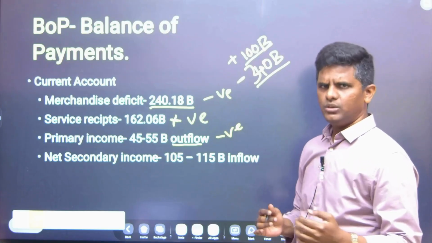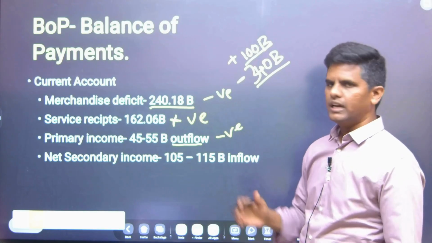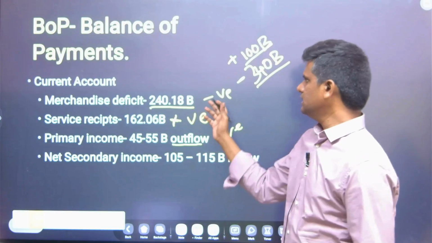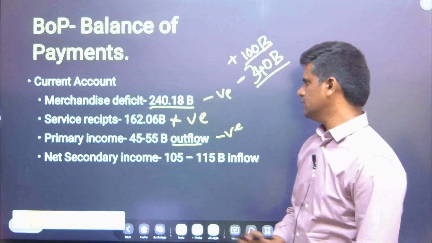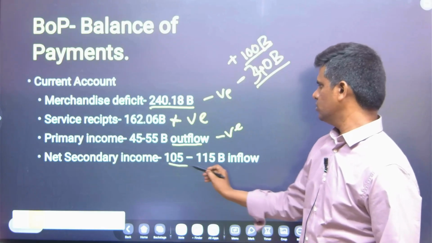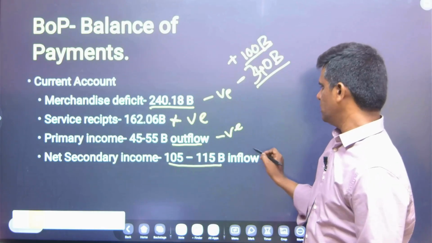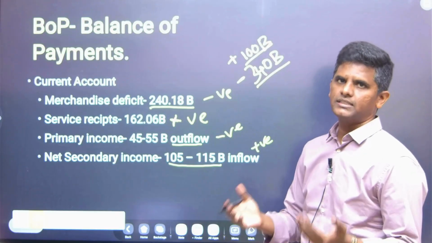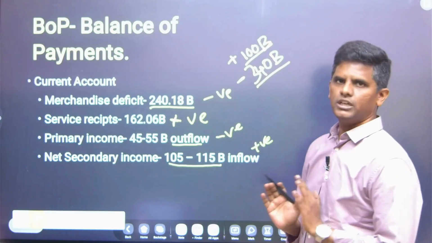The trends continue over a period of time. If India improves its exports more than the imports overall, then this will turn into positive. Then net secondary income. This is 100 to 115 billion inflow. This is we have seen the remittances, the grants and gifts. This is also in positive.